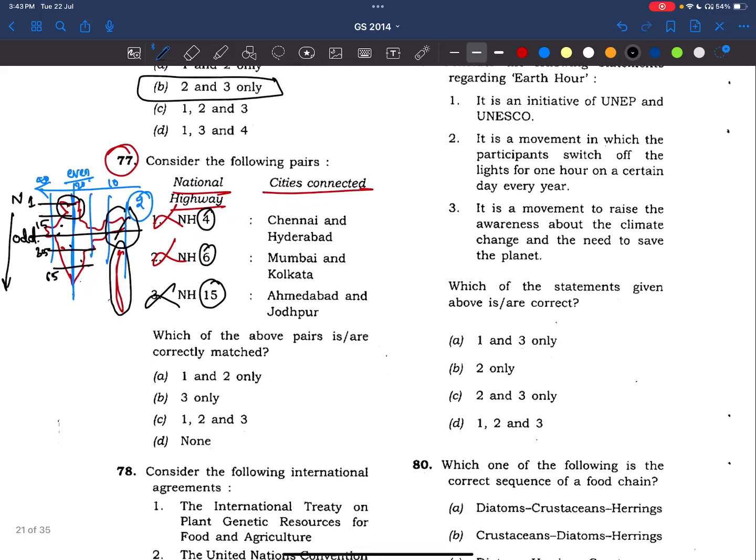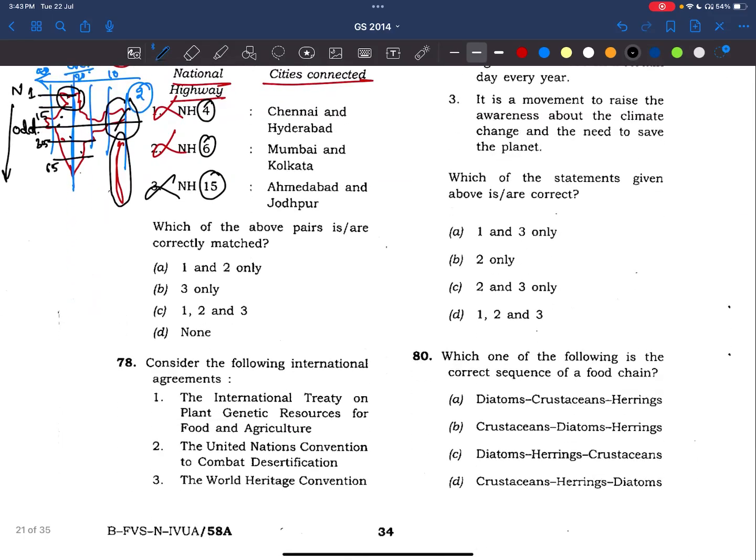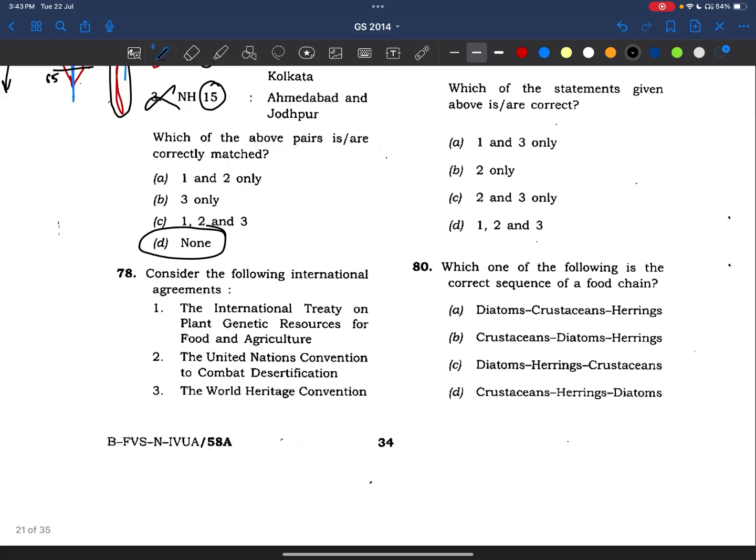With the simple nomenclature, the basic concept, you can get the answer. Right? Answer is D, none of the above is correct. Okay. Let's go to the 78th question.